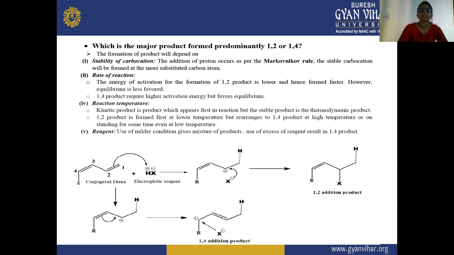Third will be your reaction temperature. Here you can see the kinetic product is the product which appears first in the reaction, but the stable product is the thermodynamic product. So the 1,2 product is formed first at lower temperature, but rearranges to the 1,4 product at high temperature, and they will be standing for some time even at low temperature.